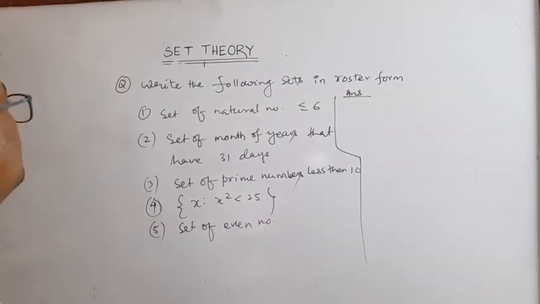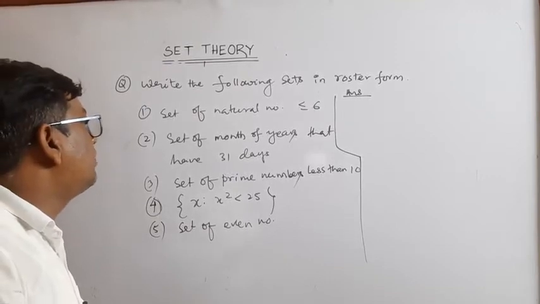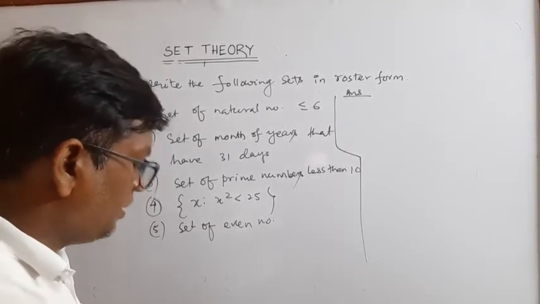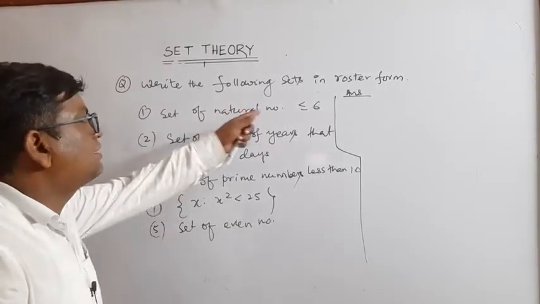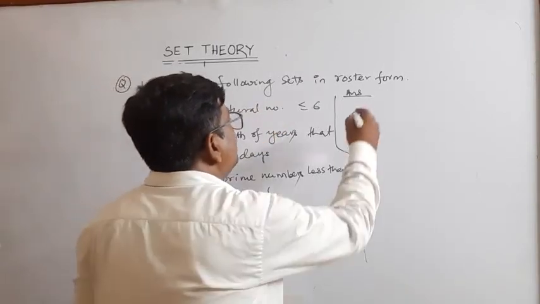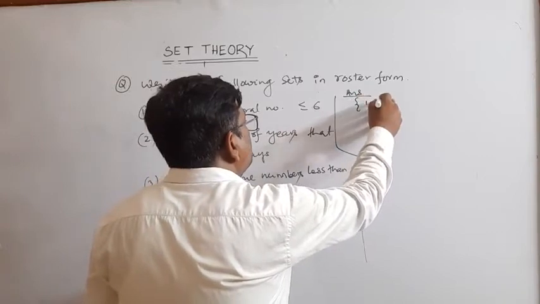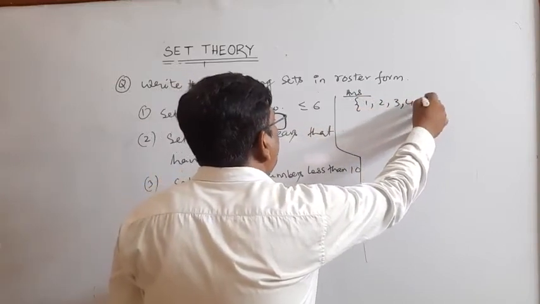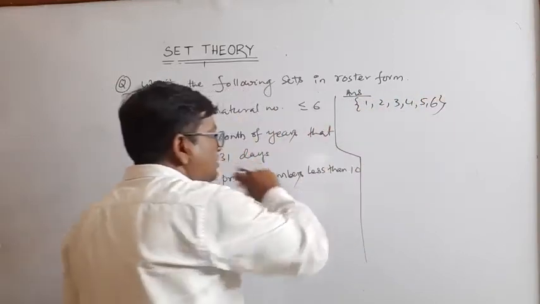Now write the following sets in roster form, that is tabular form. Number 1: set of natural numbers less than 6. Natural numbers means 1, 2, 3, 4, 5, 6, less than or equal to 6. This is the answer.